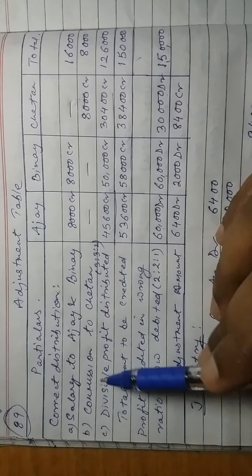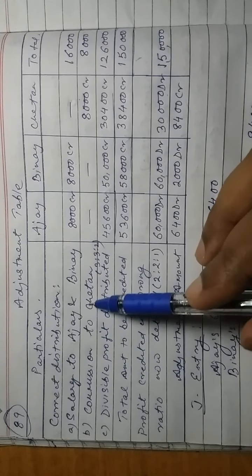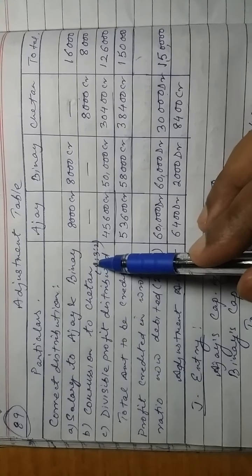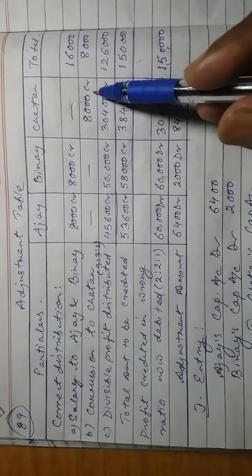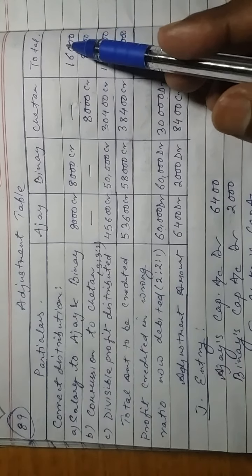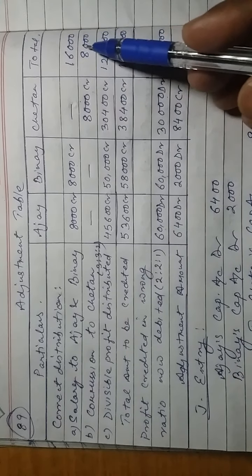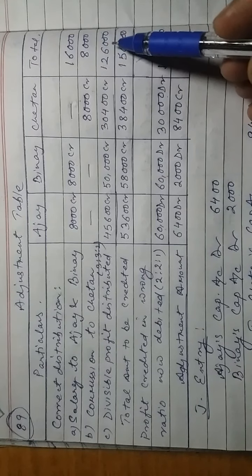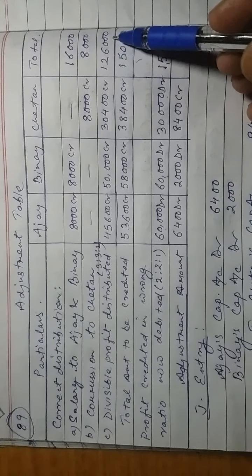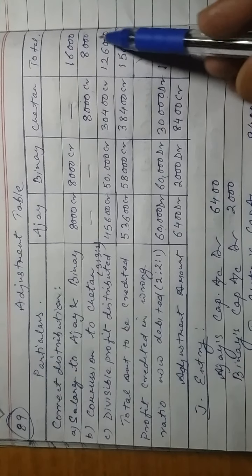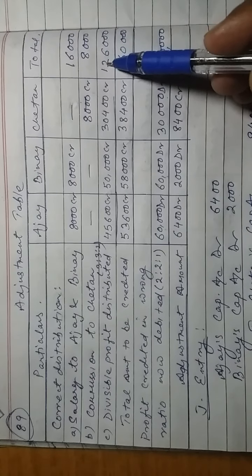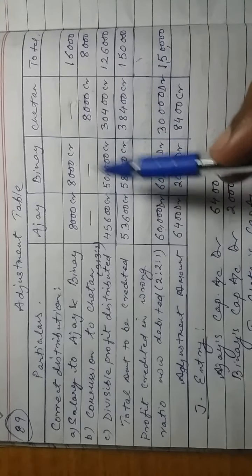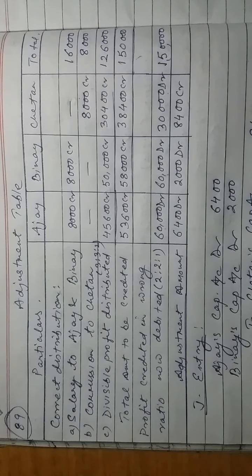The second appropriation is commission to Chetan, which is 8,000, already given in the question. When we deduct these two appropriations, 1,50,000 minus 24,000, the divisible profit now is 1,26,000. Now this will be divided among the partners, but in that also we have a guarantee.